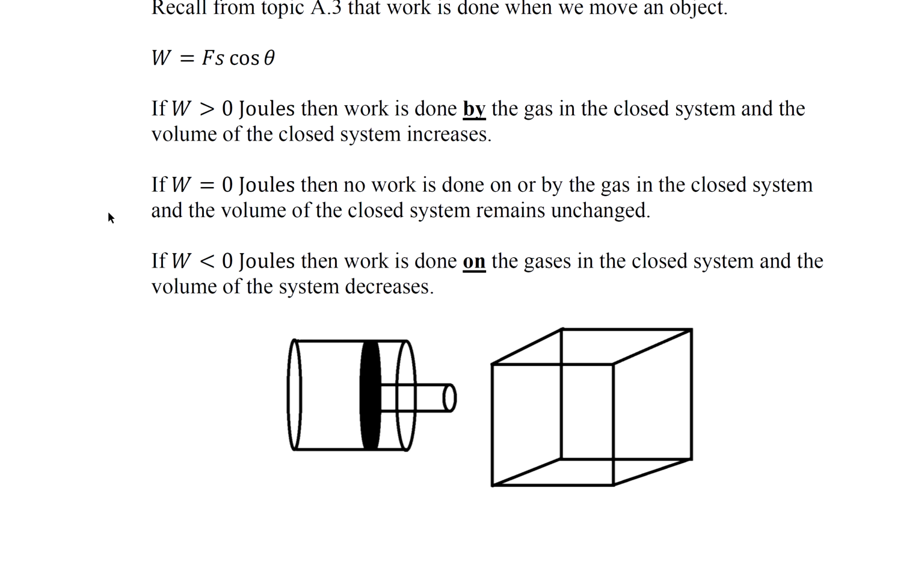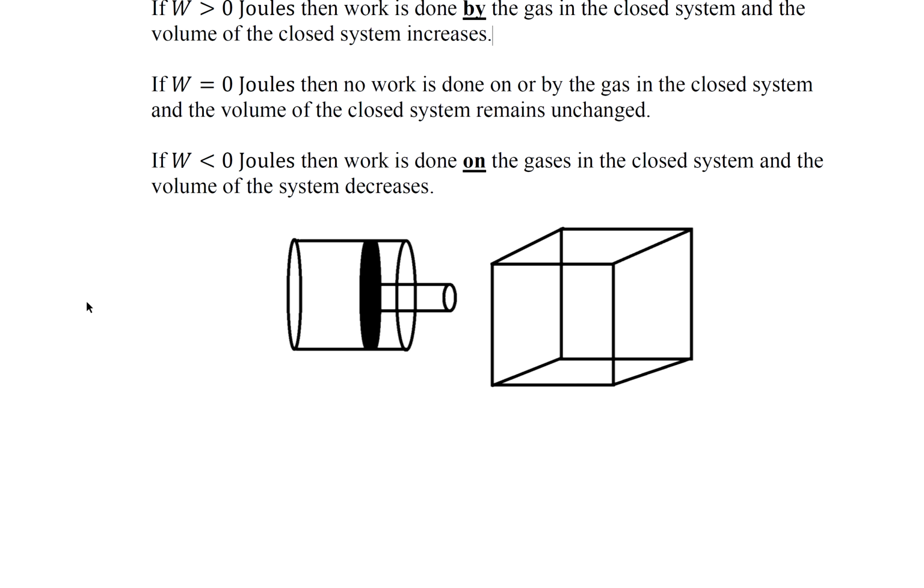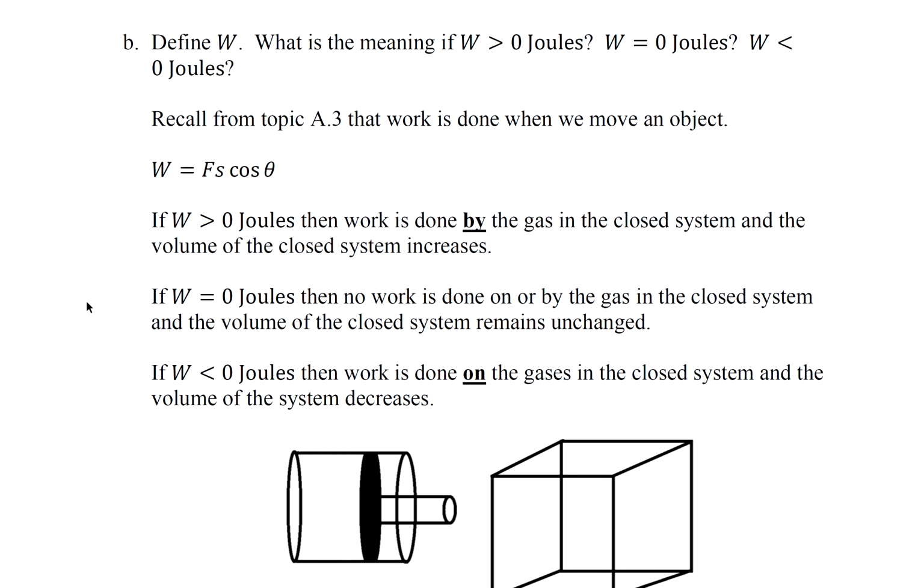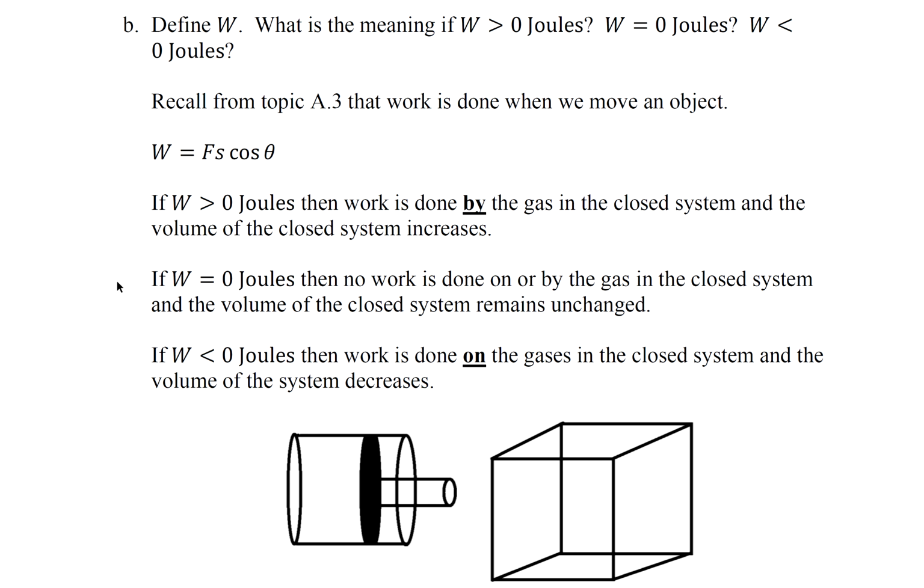If W is equal to 0, then no work is done on or by the gas in the closed system and the volume of the closed system remains unchanged. If W is less than 0 joules, then work is done on the gas in the closed system and the volume of the system decreases. So once again, if work is greater than 0, the volume increases. Remember the work is done by the gas. If work is less than 0, the volume decreases. Work is done on the gas in the closed system.